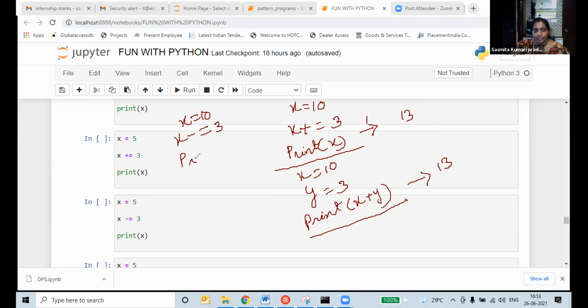Here you will write print x. And below, what will you write? x is equal to 10, y is equal to 3. Print x minus y. Yes.